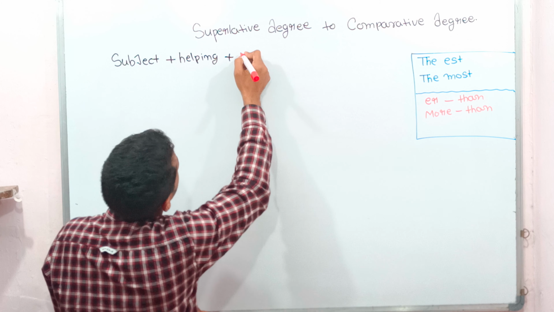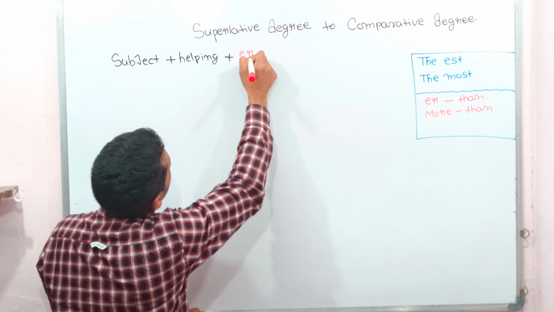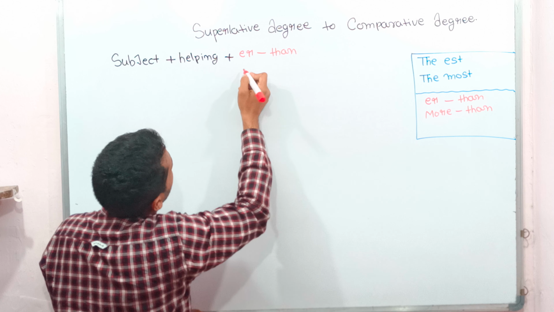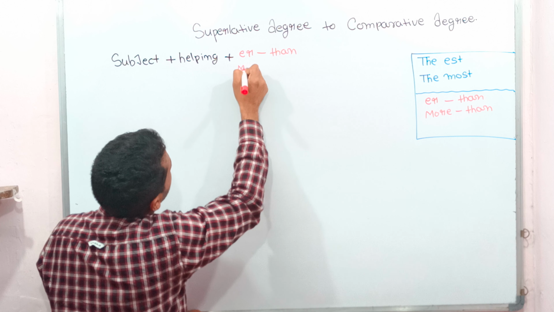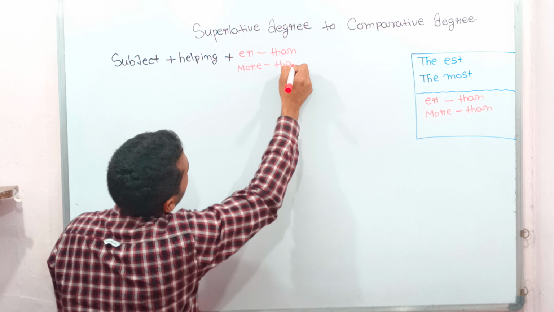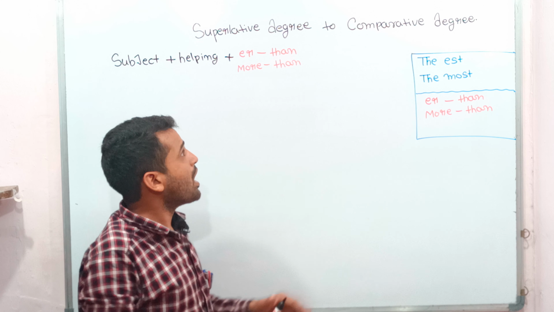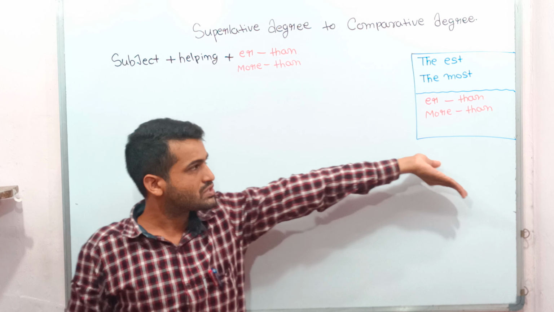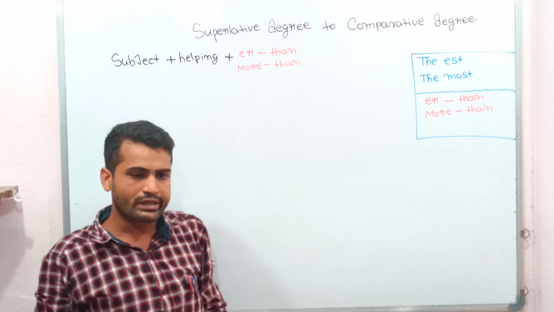So we will write "er-than", and the other is "more-than", because after writing this the sentence is directly changed into comparative degree.